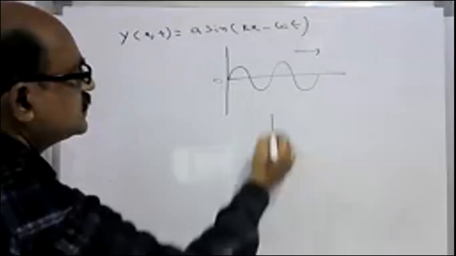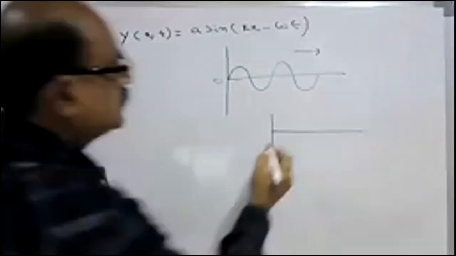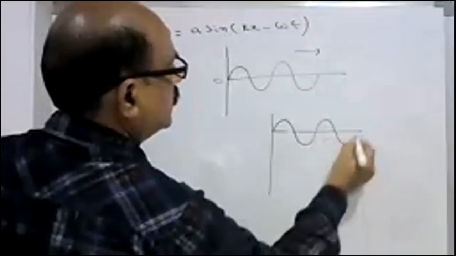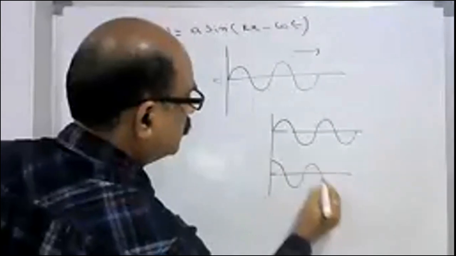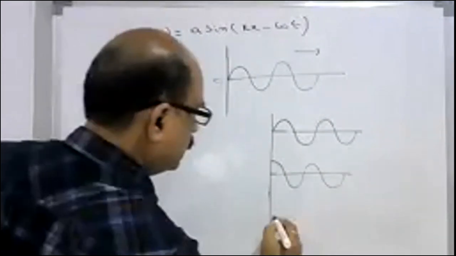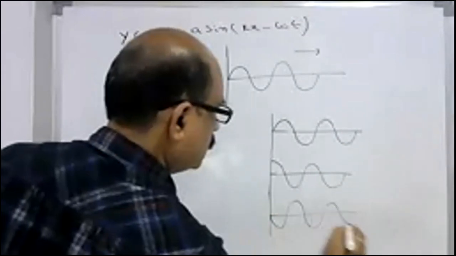Okay, are you clear now? Now I will explain one more thing. See, this is the wave. Just let me know how many of you understand this concept. This is the wave represented like this. There is another wave represented like this, and another wave like this. So what is the expression for the displacement of this one? y is equal to A sin(kx minus omega t).